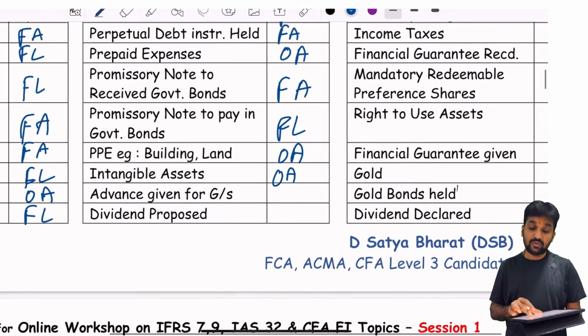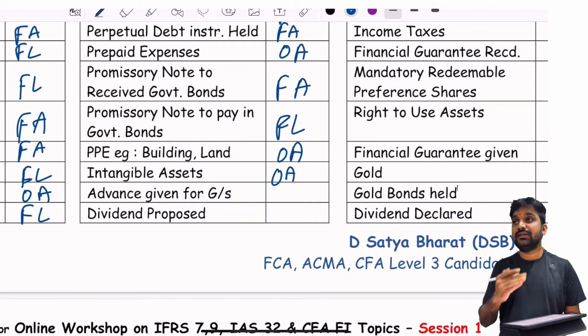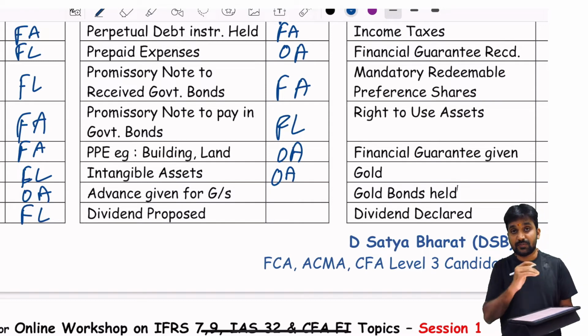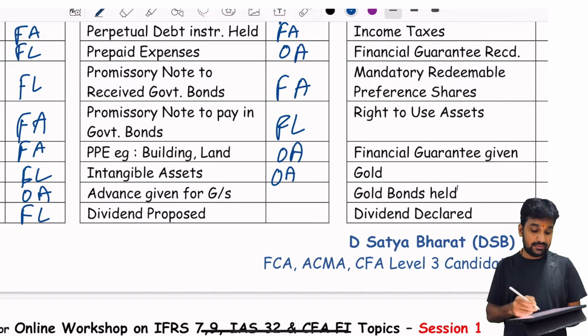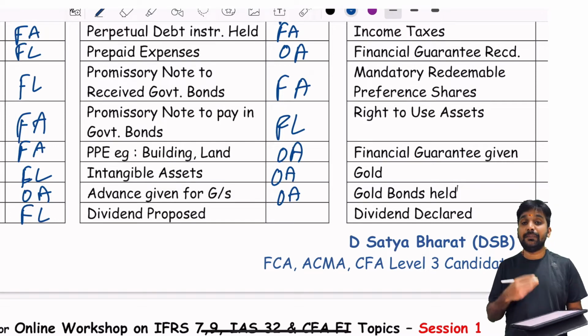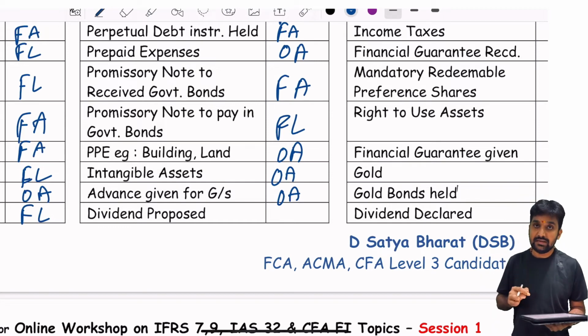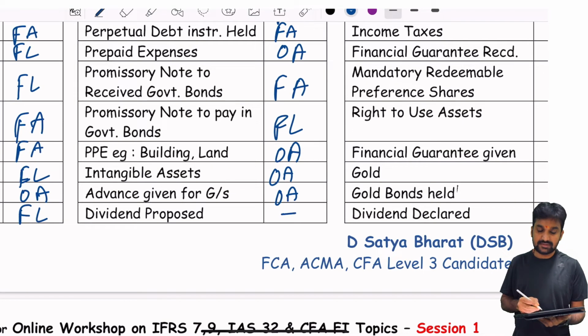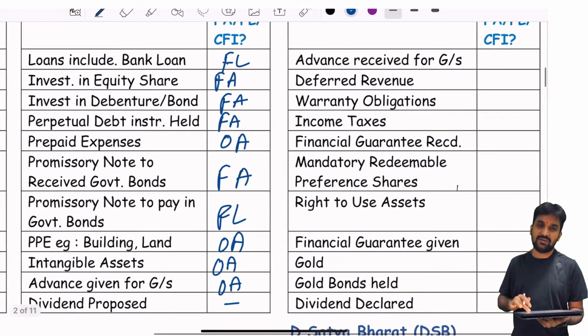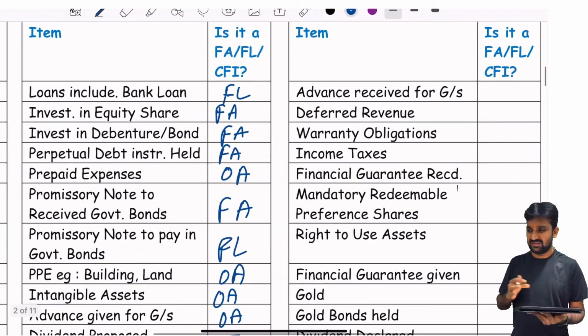Advance given for goods or services will entitle you to get the goods or services but not the cash or the financial asset. So this is another asset. Dividend proposed, it's not a liability. The dividend proposed will be a liability only when it is declared. Till such time this is neither asset nor liability, this is only a proposition. It can be considered as a contingent liability or something, not even that.